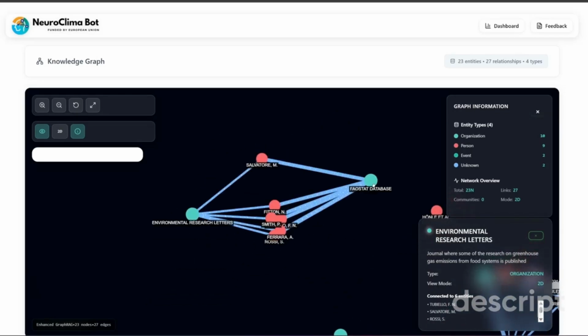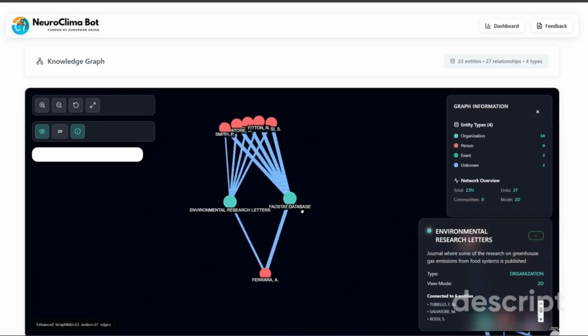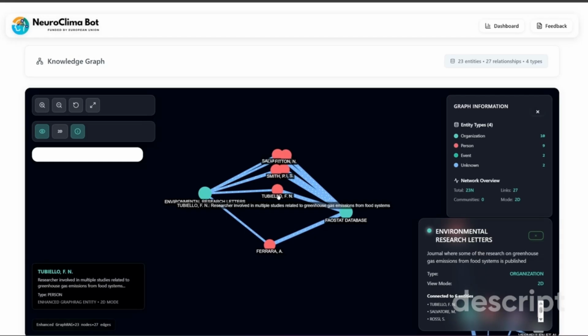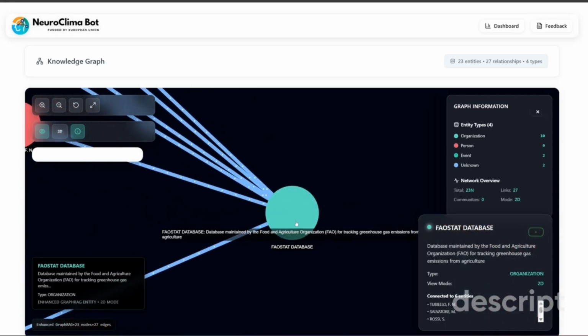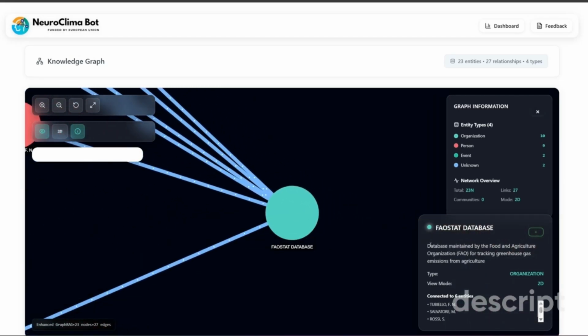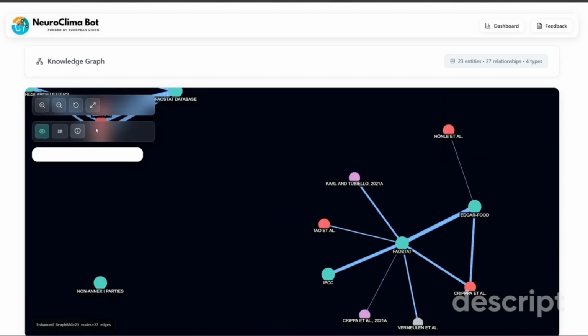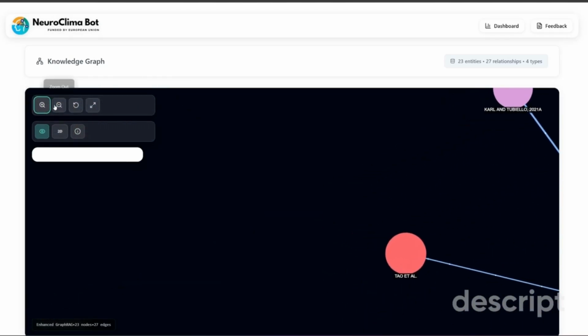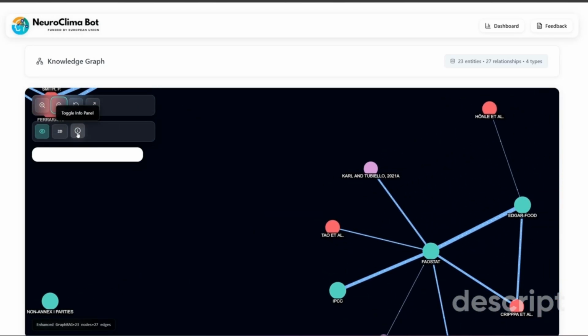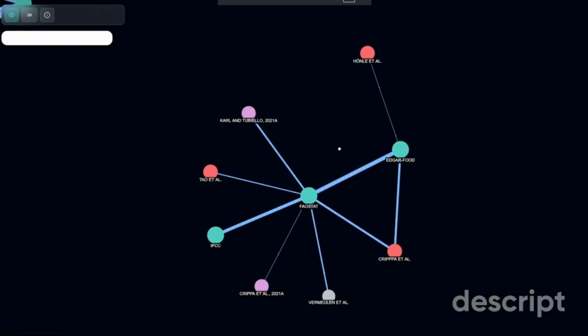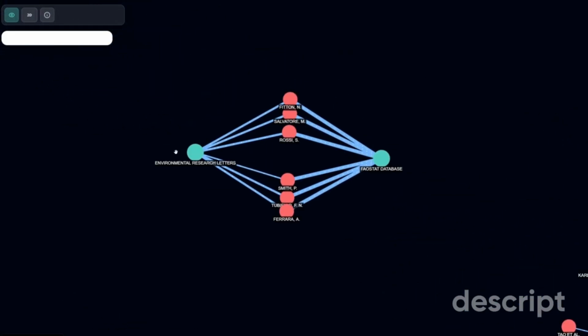This is a highly interactive knowledge graph. Users can click on individual nodes to explore specific entities and their connections in greater detail. When users click on a node, it displays a brief description of that entity. You can also see how many organizations, people, and events are represented in this knowledge graph, providing a comprehensive overview of the interconnected, climate-related information. Users can also zoom in and zoom out to navigate different levels of detail within the knowledge graph. They can also switch to full screen mode to get a better viewing experience and explore the relationships more thoroughly.